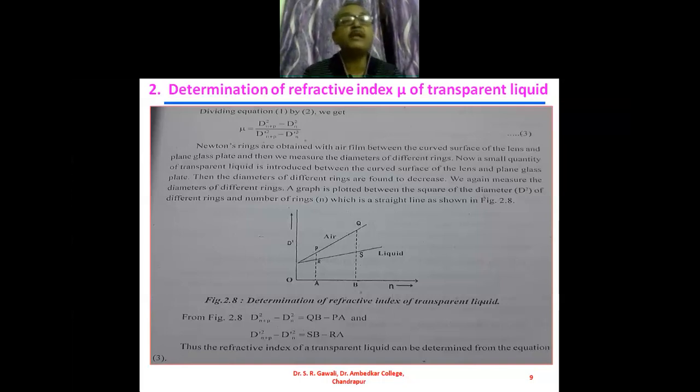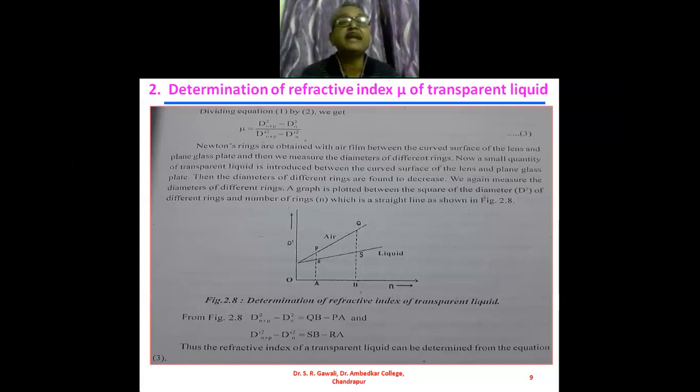Now, a small quantity of transparent liquid is introduced between the curved surface of the lens and the plane glass plate. Then the diameter of the different rings is found to decrease. This is very important. The question may be asked on this. Objective type questions may be asked on this. When a small quantity of transparent liquid is introduced between the curved surface of the lens and the plane glass plate, the diameter of the different rings gets reduced.